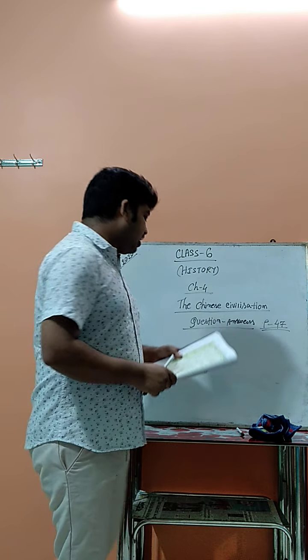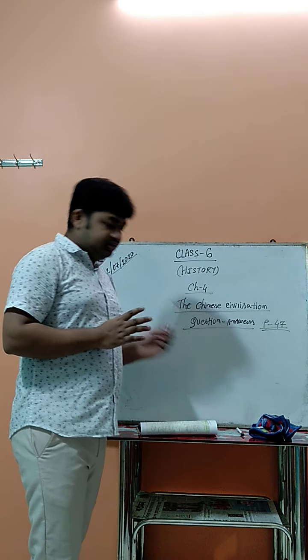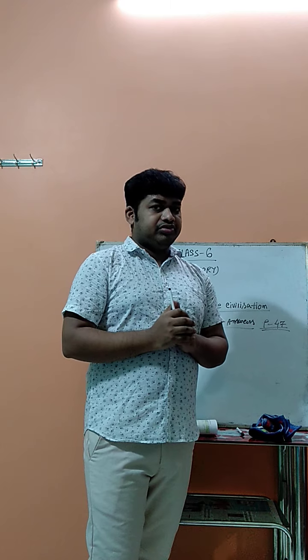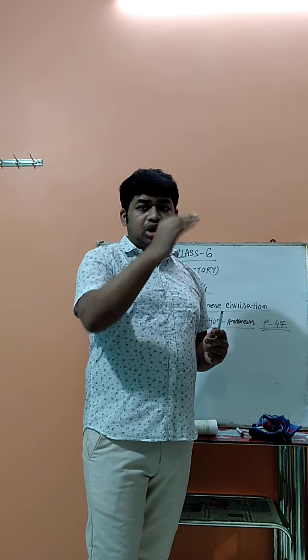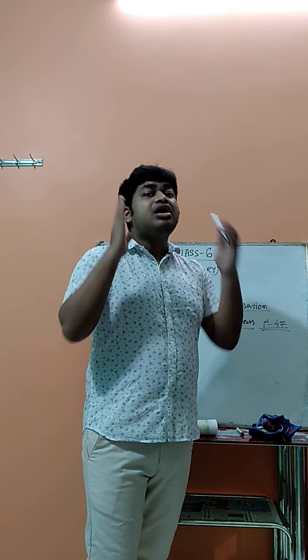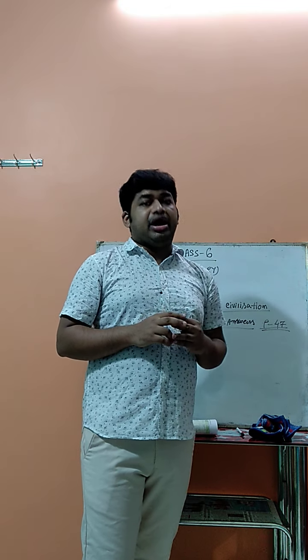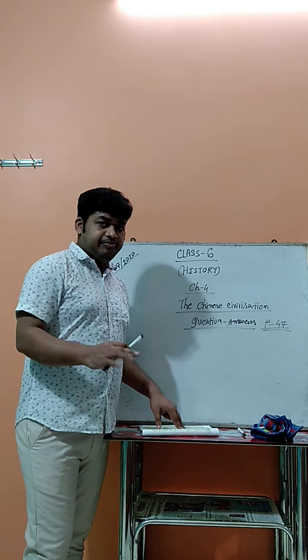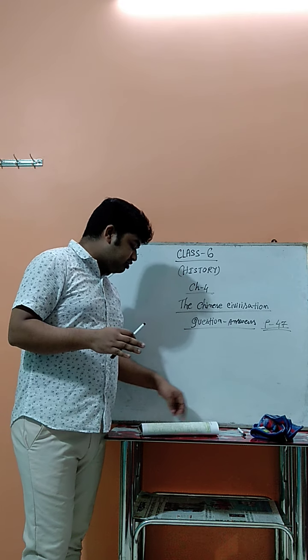From this portion, you have to learn any three points of difference among the four civilizations. Suppose you want to learn geographical location, society, political life. Any three points, whichever you prefer.